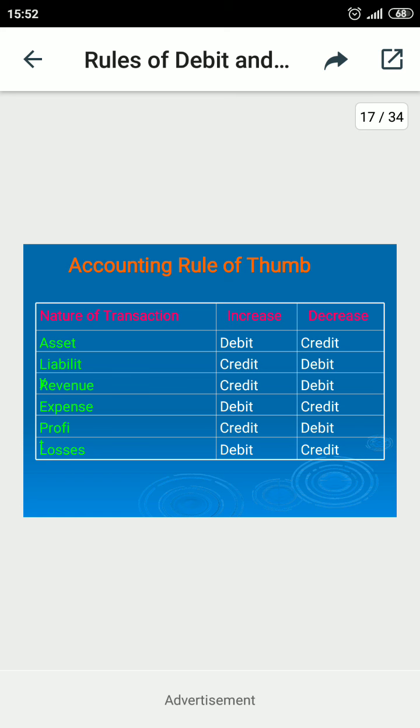And now the accounting rules of thumb is the next approach, the American approach, which I already told you in the last lecture: when assets increase they are debited, when they decrease they are credited. In the same manner, liabilities, revenue and profit are credited when they increase and debited when they decrease. But expenses, losses and assets will all be debited when they increase, and when they decrease they may be credited.